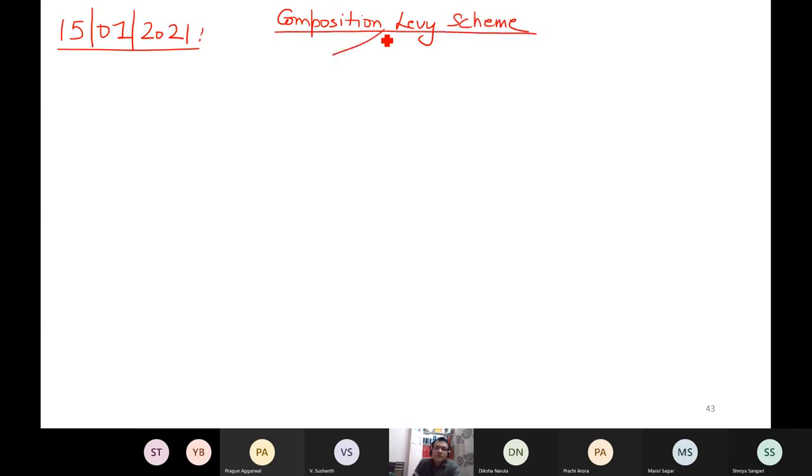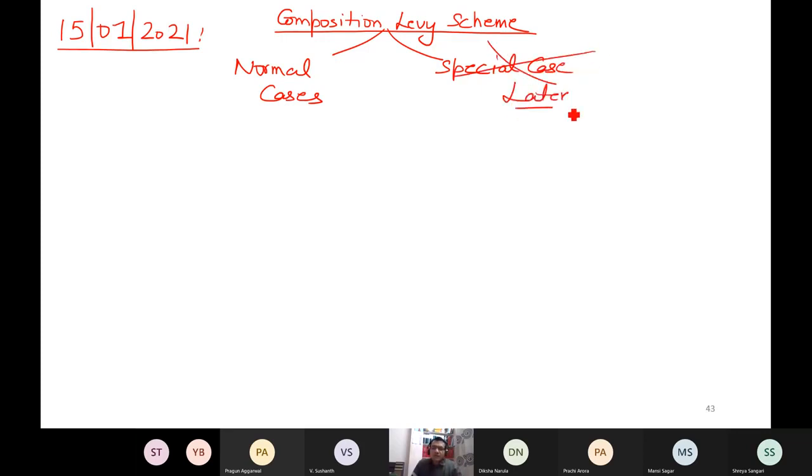If you remember, this was the discussion going on. Normal case or special case. So in this scheme, there are two categories: normal case or special case. This topic I left. I told that we will discuss later. So yes, let us continue normal case. So normal case is covered under 10.1, that who can opt for composition levy scheme.